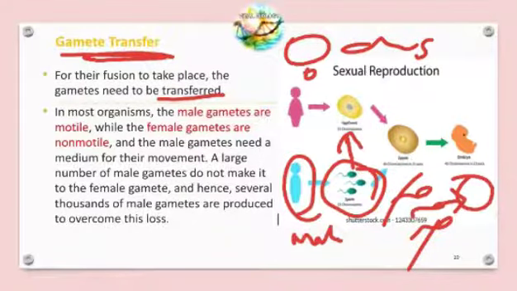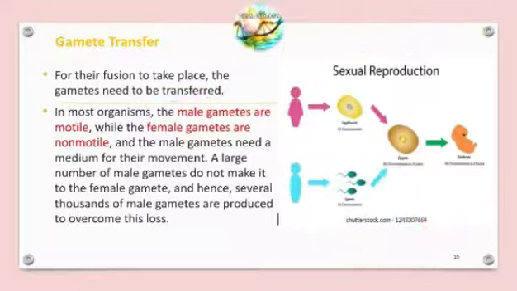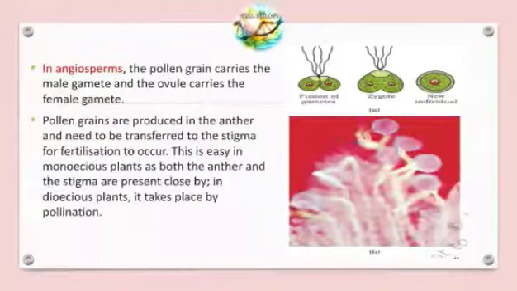So thousands of sperms are required for a single ovum. So this is about gamete transfer, and let us see how it is seen in angiosperms.